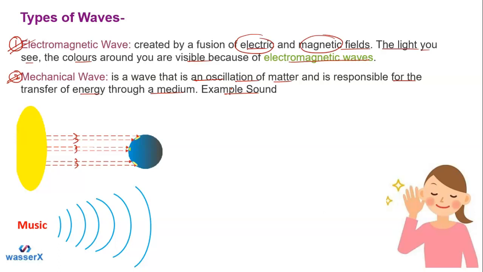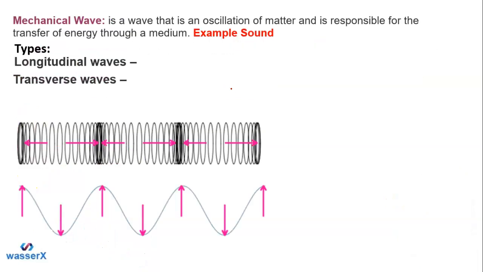The mass of the particle is not moving from its own position, but still the transfer of the energy is there. Why? Because when one particle vibrates, oscillates, it transfers the energy to the next particle. In this manner the energy goes to the final point. Okay students, this is the best example we have. Now we have the next topic, the types of mechanical waves.